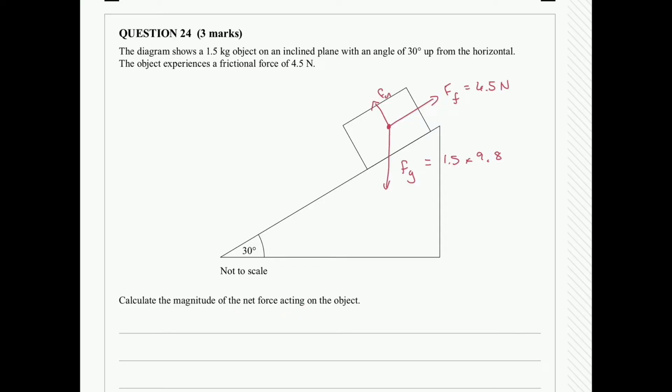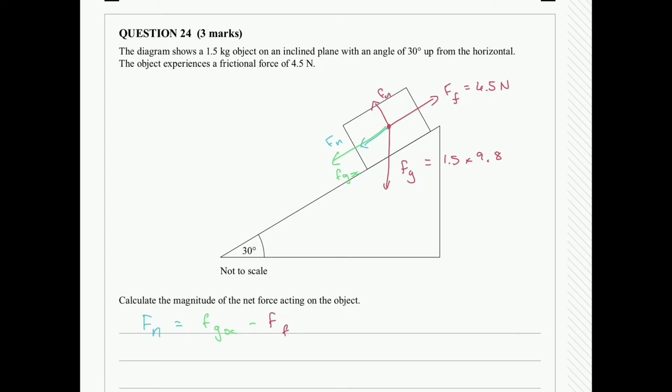So first and foremost, our net force acting on the object, if I'm to draw that as a vector, is going to be the force acting down the slope. So I'll draw it a little bit shorter so we can see what's happening. So blue is our net force. F net is going to be equal to the x component. So if I draw the x component in green of that Fg, so Fgx, minus the force of friction that's working in the other direction.